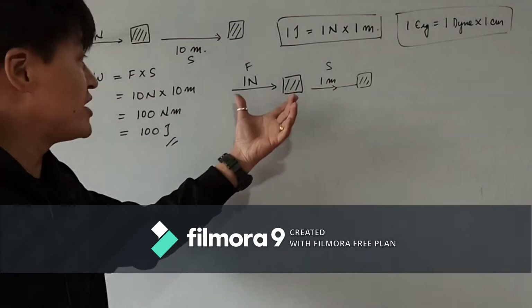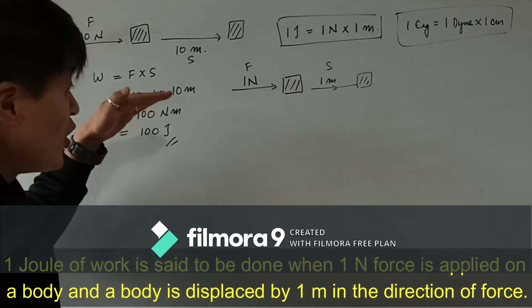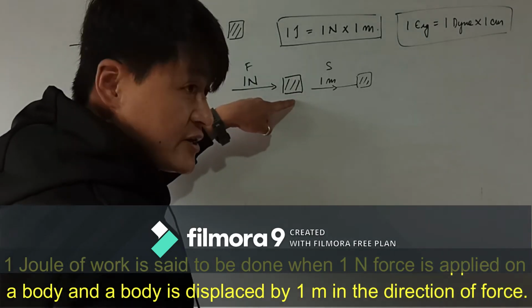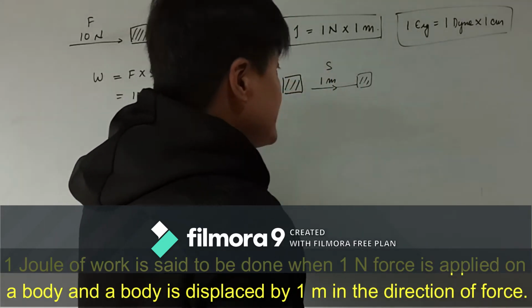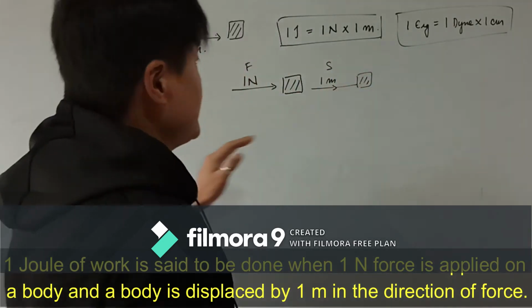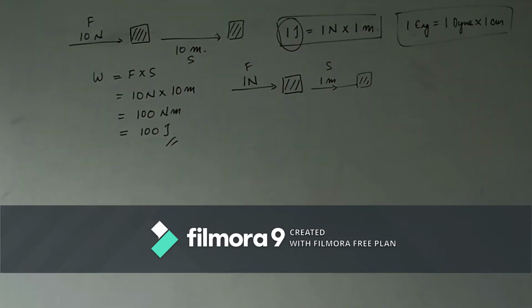So how do we define 1 joule of work? 1 joule of work is said to be done when 1 Newton force is applied on a body and the body is displaced by 1 meter in the direction of the force. Similarly, we can define 1 erg.